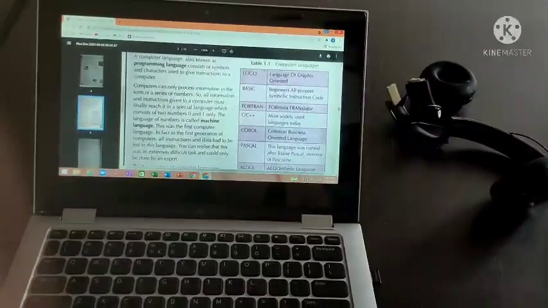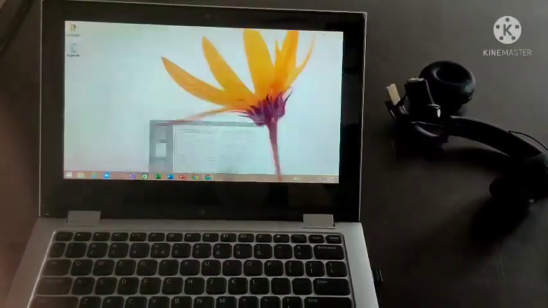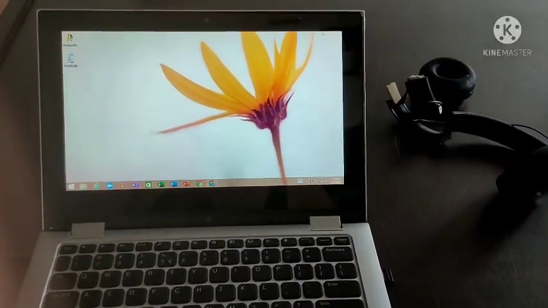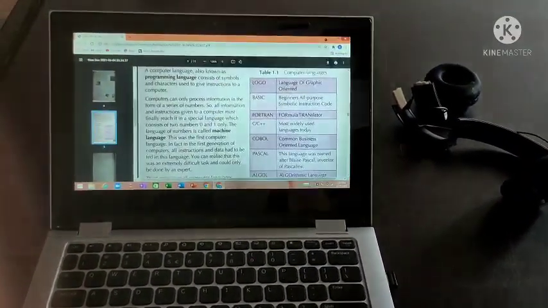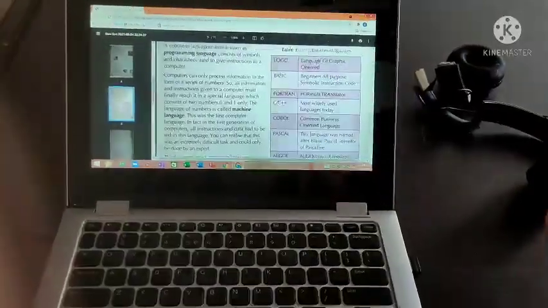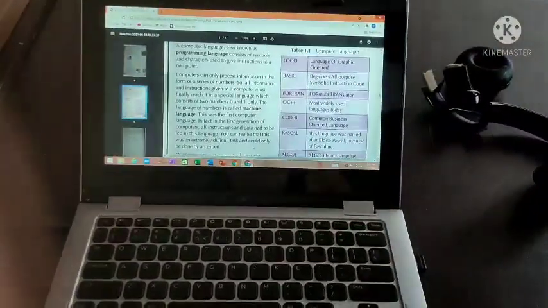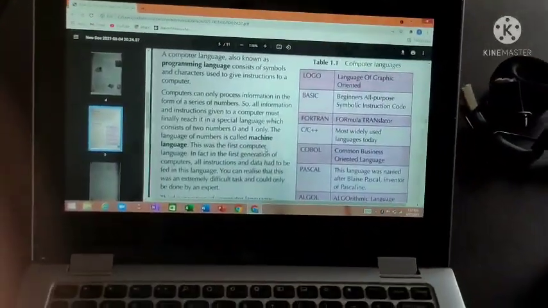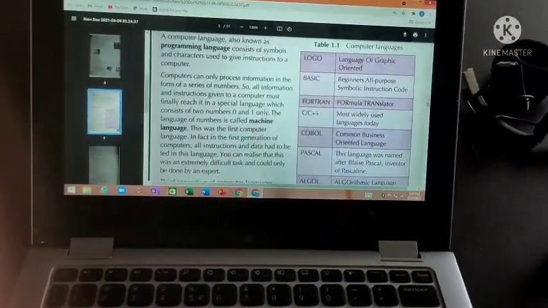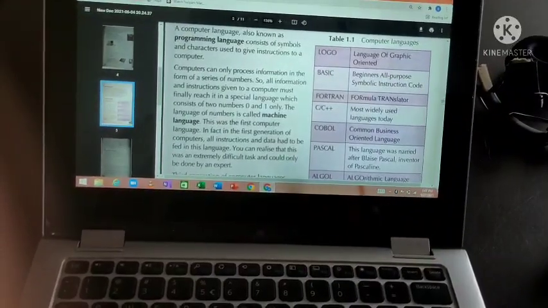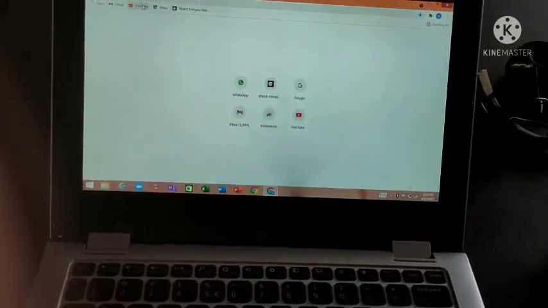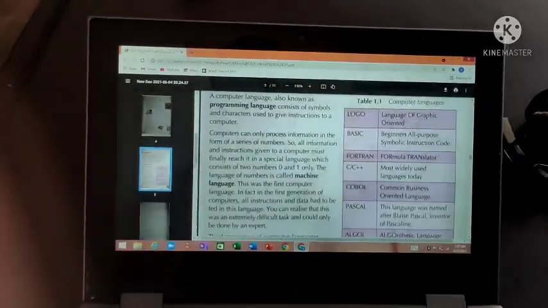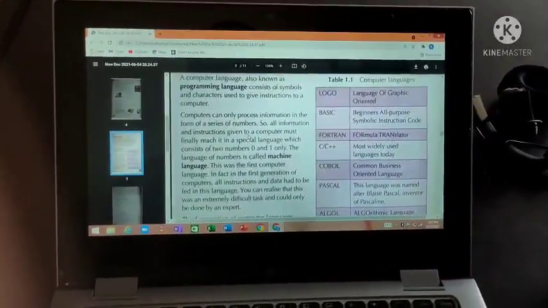All the processes you carry out in a computer work in the same way. For example, you are minimizing this tab. It works in the same way. We are clicking the mouse button, but it is converted into zeros and ones, and then the computer understands and works. You are scrolling, it works in the way of 0 and 1. You are clicking on the YouTube link, but it is worked out with the help of zeros and ones.